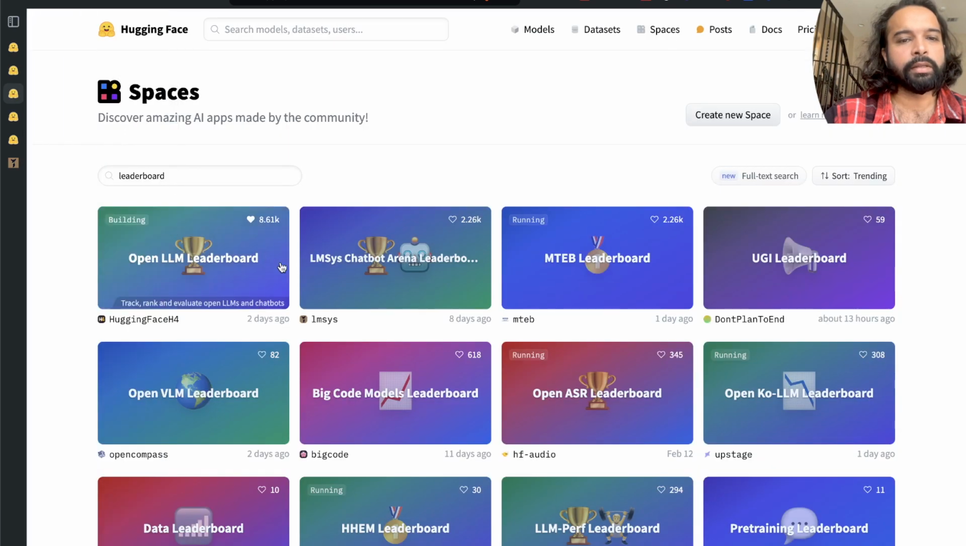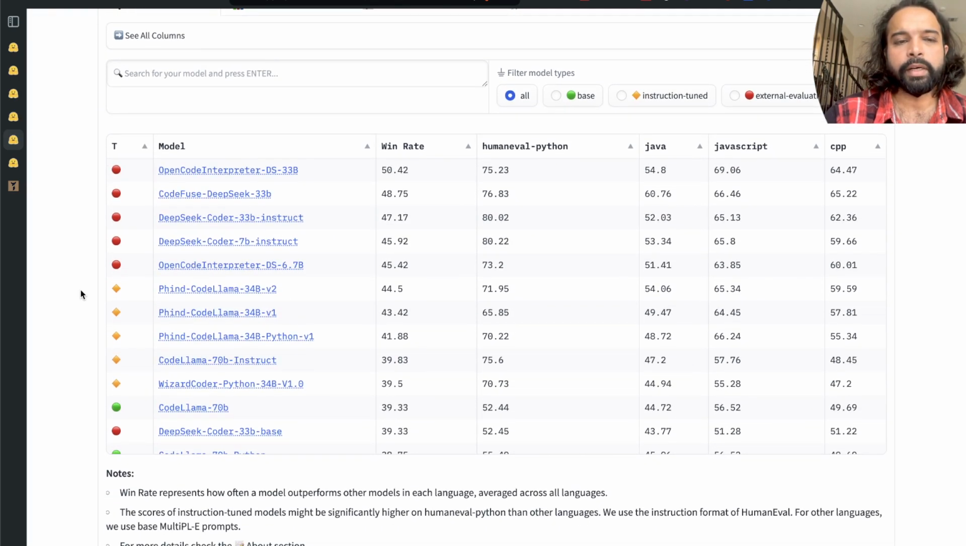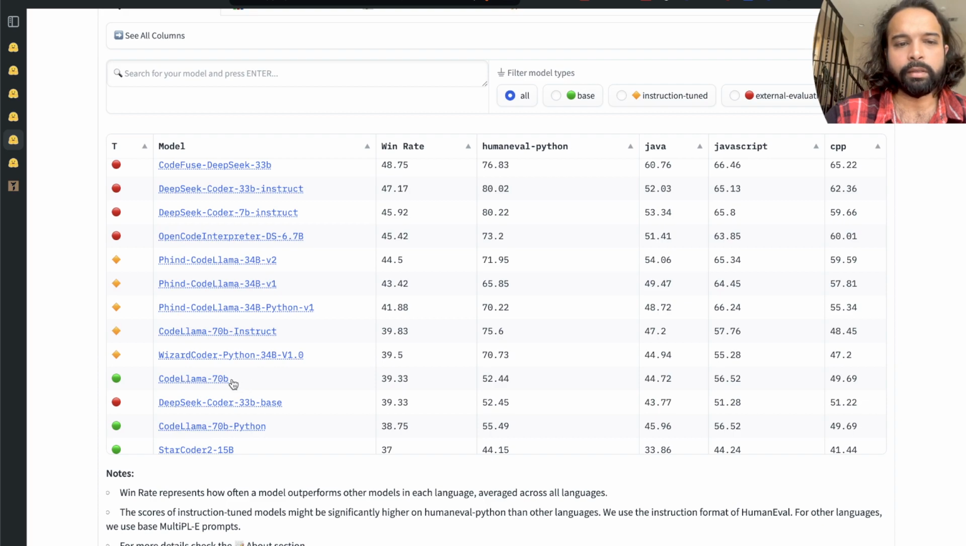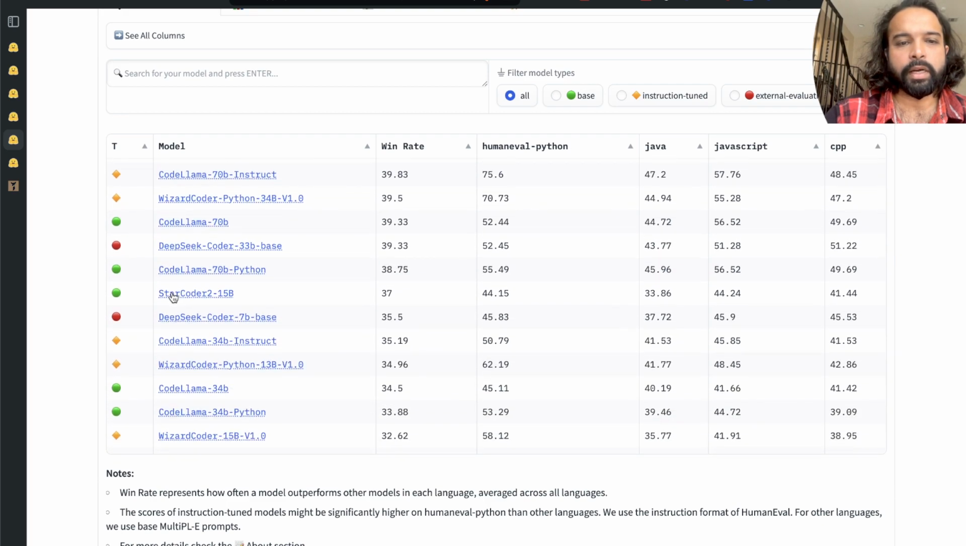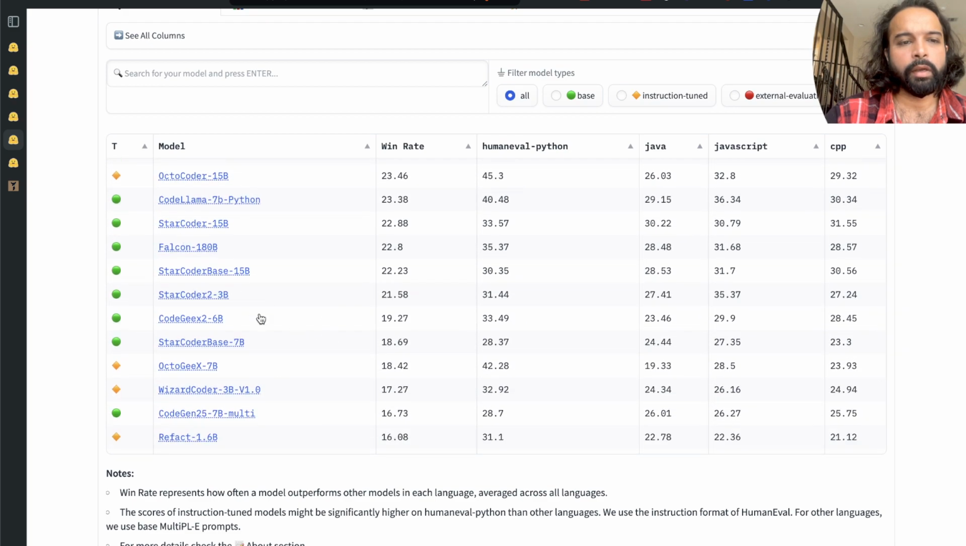So let's look into some other spaces here. For example, if you're a coder and you want to use some coding models, as you can see here, this is the BigCode leaderboard that ranks the coding models, and you can also see by different language which model performs the best. So right now the OpenCodeInterpreter is best, it seems, and Code Llama 70B is here, and StarCoder, which was one of the pioneer coding models, and a smaller version of Code Llama, and Falcon also.